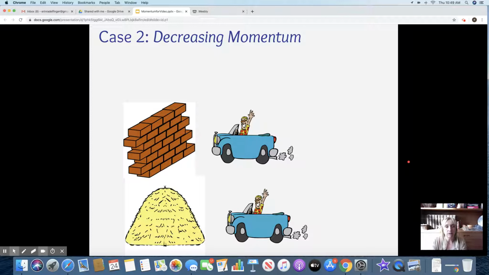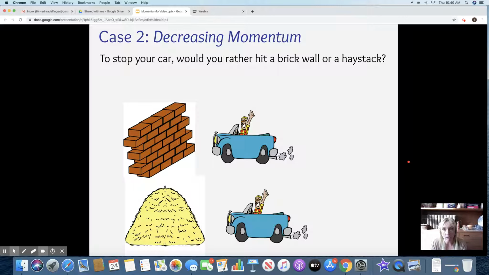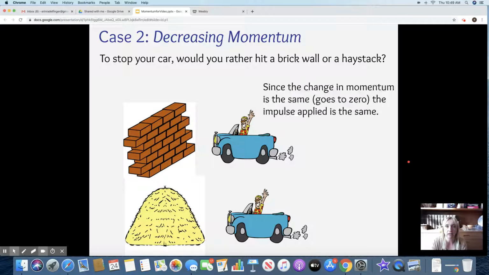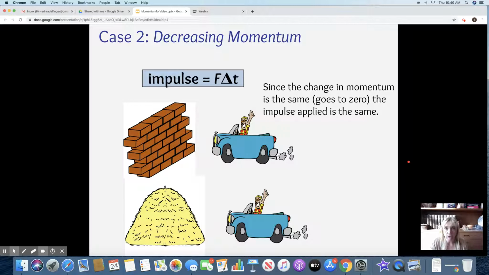All right, decreasing momentum. Here's a question for you. If you're driving along, would you rather hit a brick wall or a haystack? And I think we all know the answers. You don't want to stop suddenly. You don't want to change your velocity suddenly. Since the change in momentum is the same, you're going to go to zero. The impulse applied is the same. What we want to do is minimize the force and lengthen the amount of time. So we want to increase the amount of time, decrease the force.